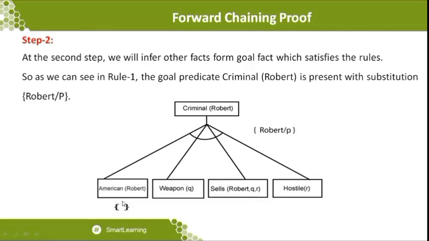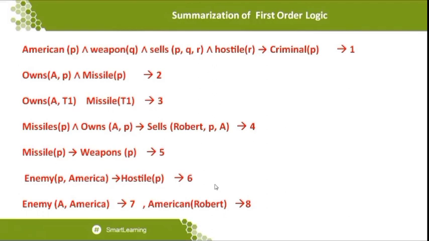So what is the next step? In the next step, we will see what the different kinds of statements are that will compensate the other people's. Before that, you can see one conclusion they made. Let me go again to the summarization of the first order logic statement. You can see that we conclude criminal of Robert only when American of P and weapons of Q and sales of P comma Q comma R and hostile of R hold, with the and symbol, which is called in logical connectives the conjunction. So the conjunction symbol is applied between all the facts available.